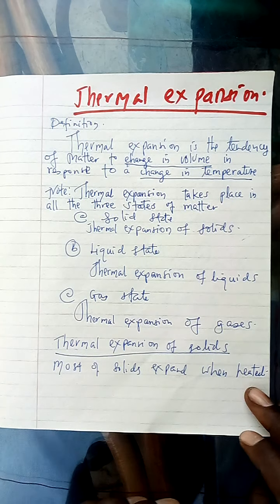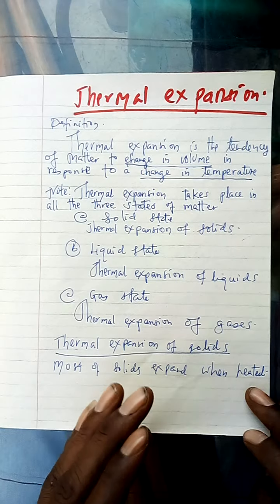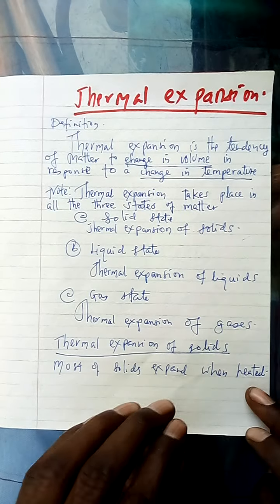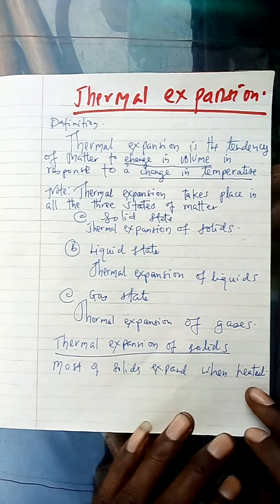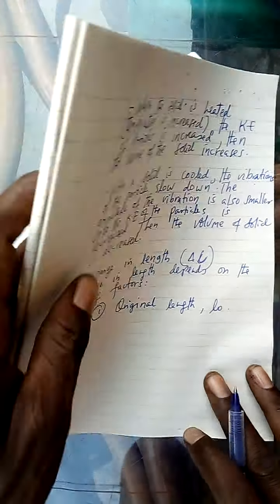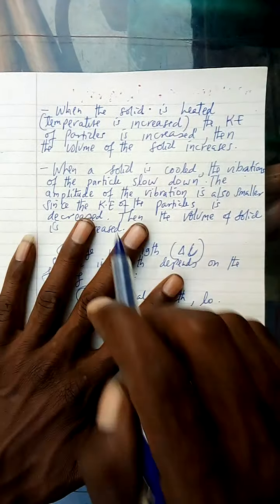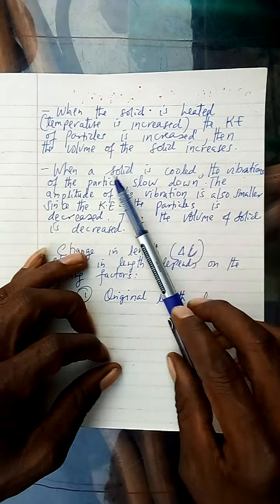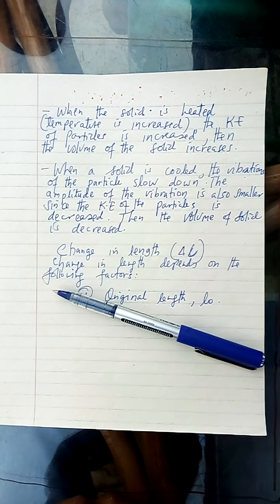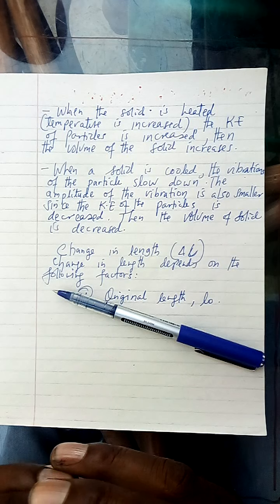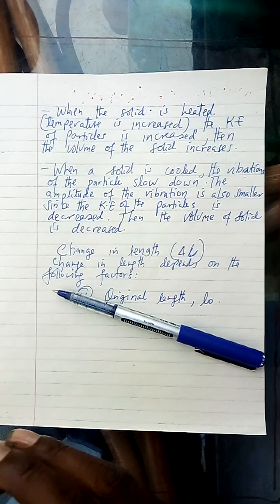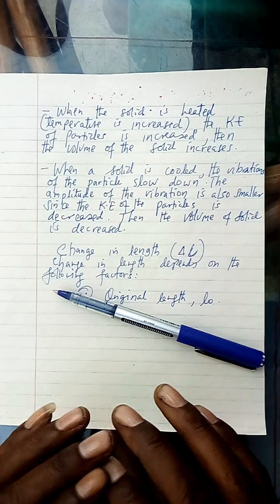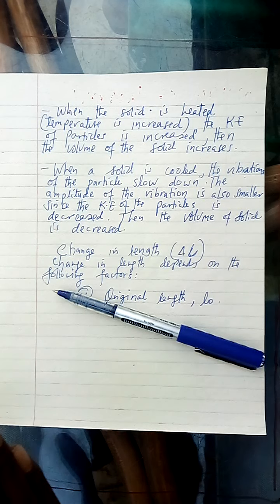When you heat a solid, an expansion may happen in that solid. Now we are going to discuss how temperature affects the expansion of a solid in general. When the solid is heated, the temperature is increased. Initially it may have been 20 degrees Celsius, and due to the heating, the temperature has increased to 40 degrees Celsius.